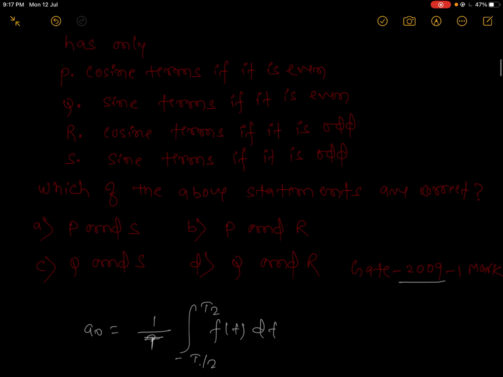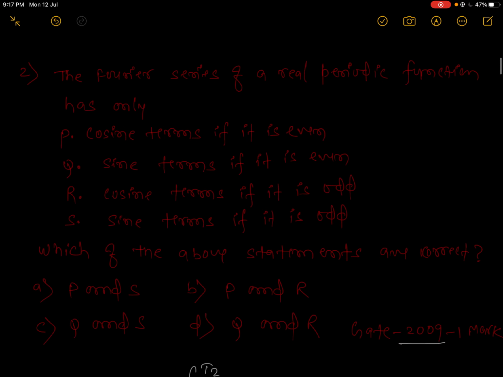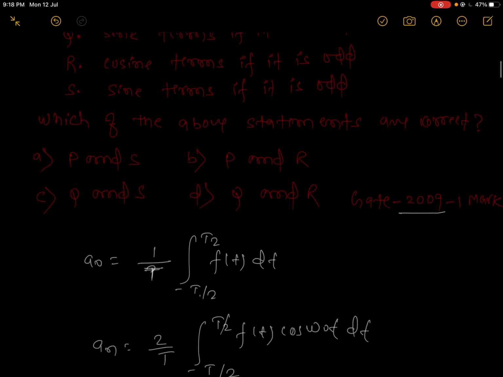Let us consider f(t) is a real periodic function. Now option P is given: cosine terms if it is even.